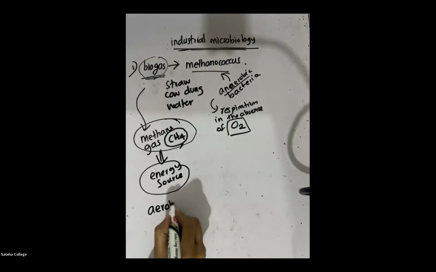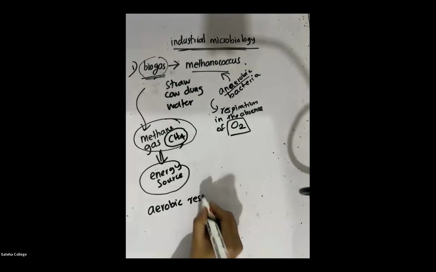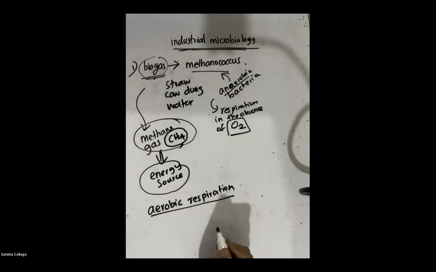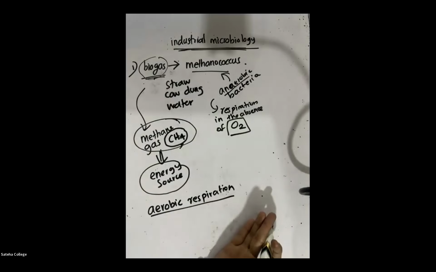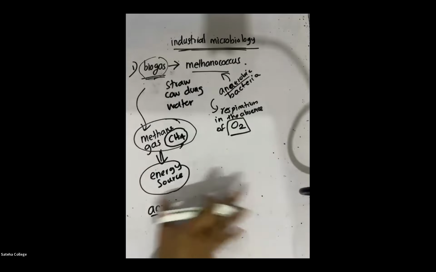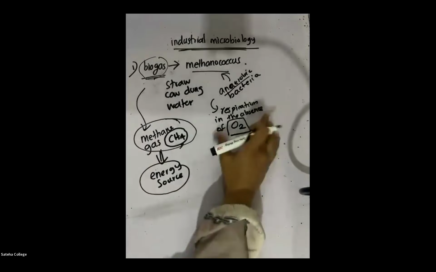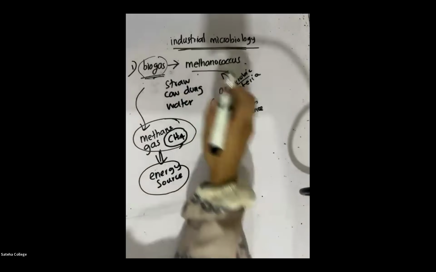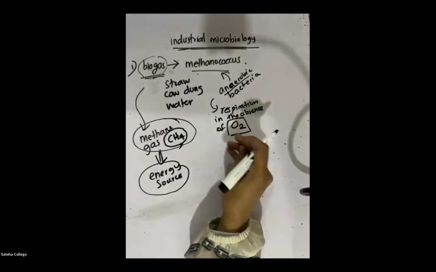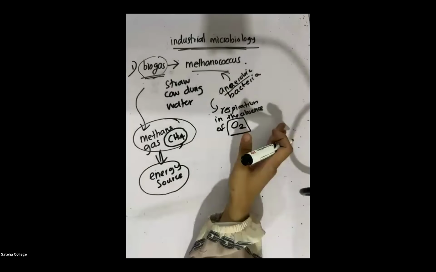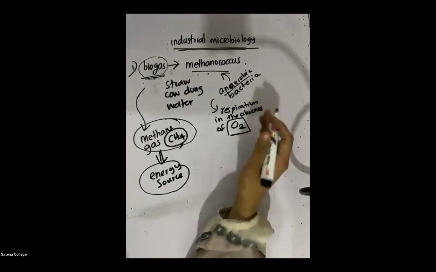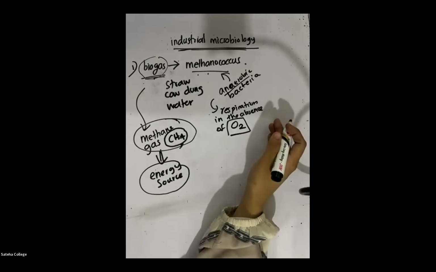Aerobic respiration means the respiration that happens with the help of oxygen gas. Anaerobic respiration is without oxygen gas. So if respiration happens without the help of oxygen gas, that is called anaerobic respiration. Methanococcus is a bacteria that respirates in the absence of oxygen gas.